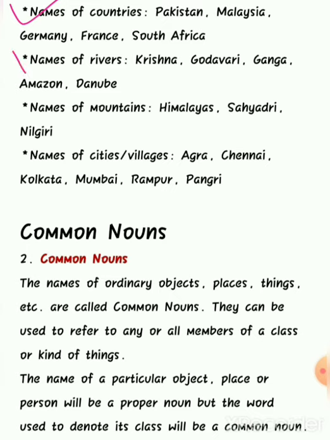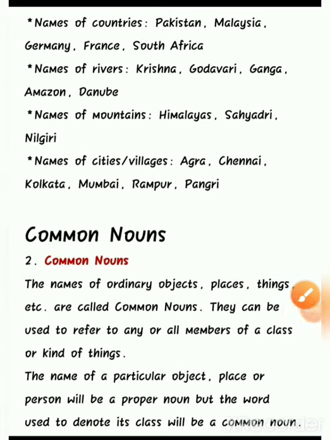Names of rivers: Krishna, Godavari, Ganga, Amazon, Danube. These are the names of the rivers. Names of mountains we have Himalayas, Sayadri, Nilgiri. Okay. Names of cities and villages we have Agra, Chennai, Kolkata, Mumbai, Rampur, Pangri. So these all are the proper nouns. Why? Because they have specific names of countries, rivers, cities, villages, people. Okay. And the most important point, the first letter would be always in capital letter.